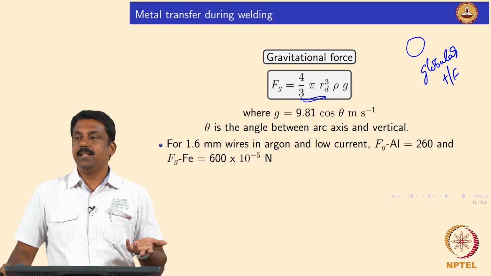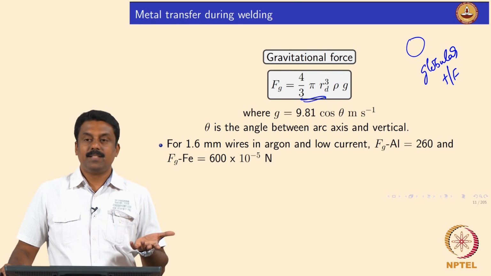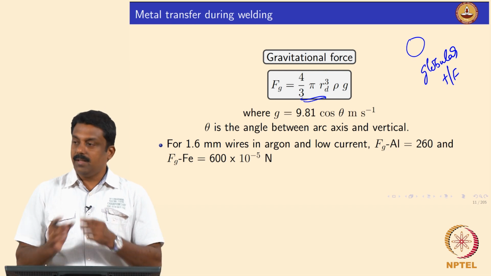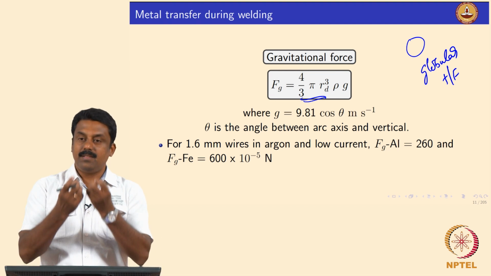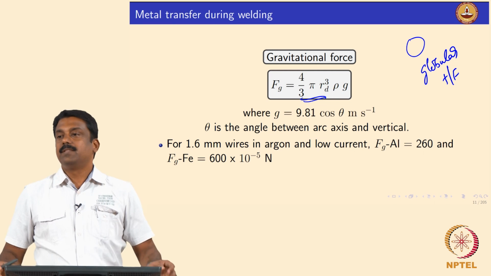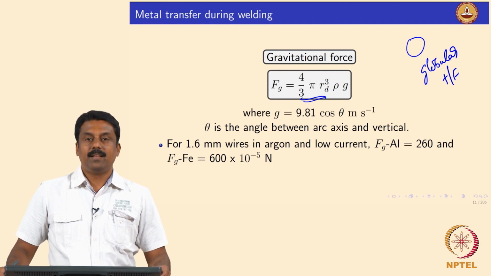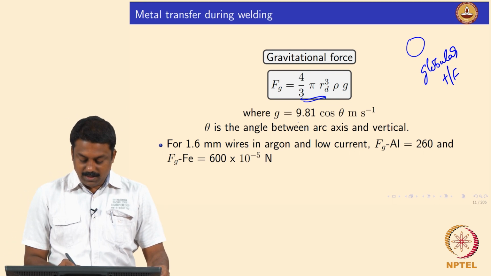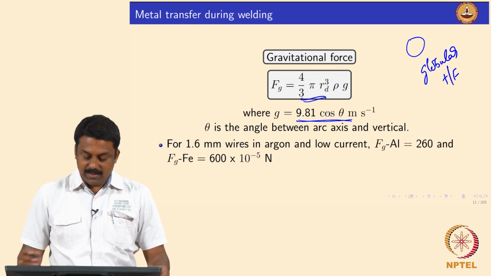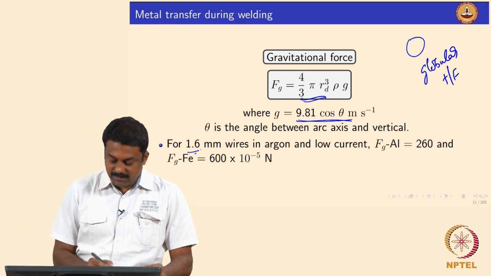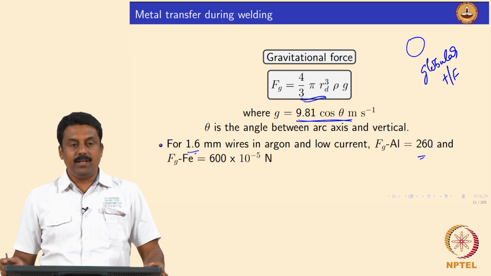Gravity is influenced by mass. So, in order to achieve droplet transfer, the droplet should reach critical mass, then it can be transferred. Yes, it is clear. So, the term here is cos theta. This is a very significant force when you are operating at low current.